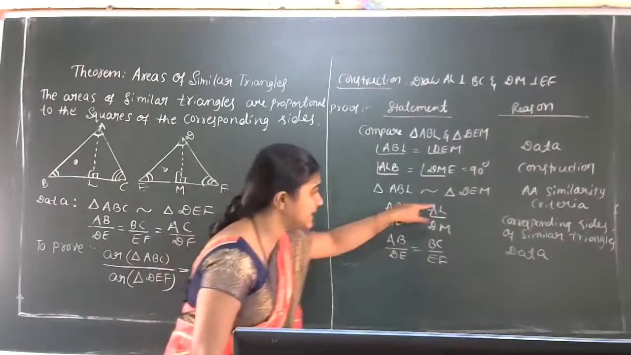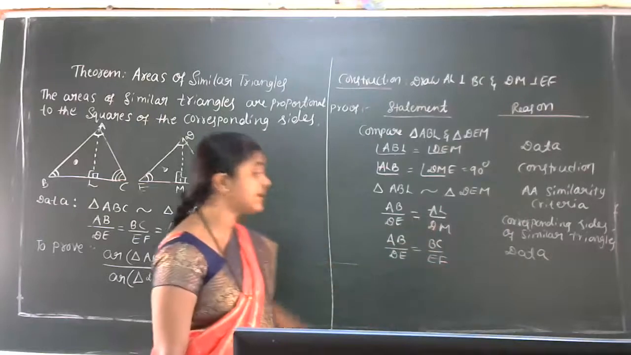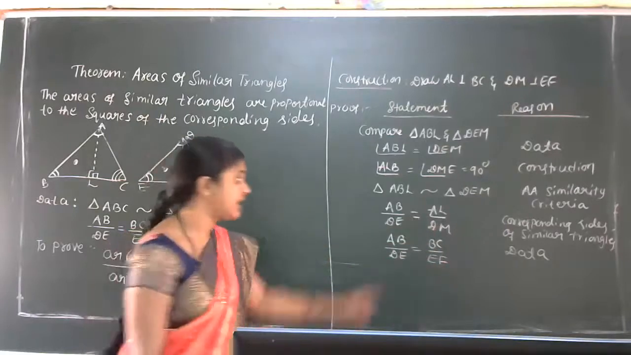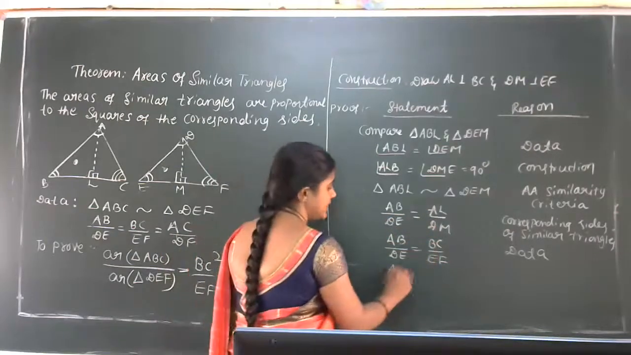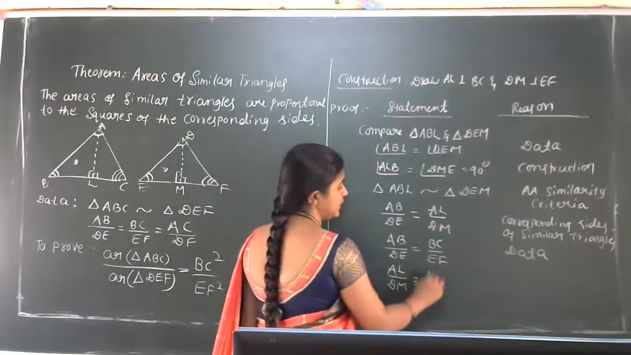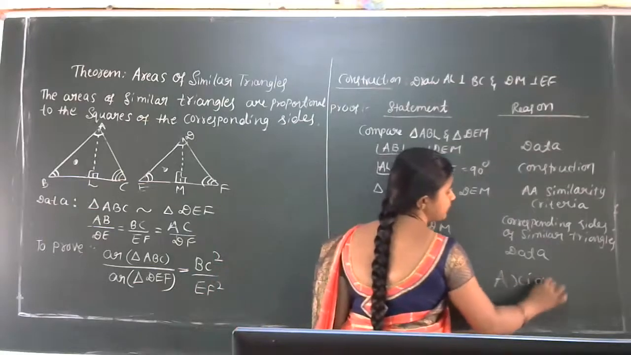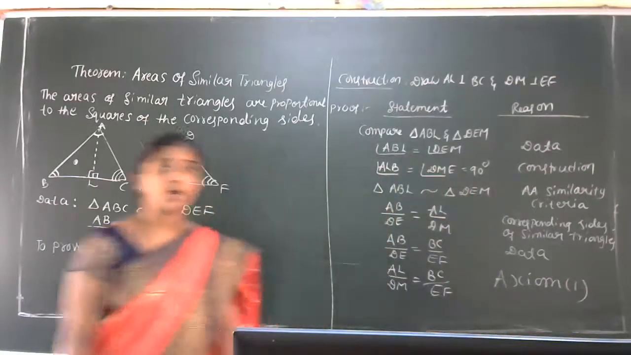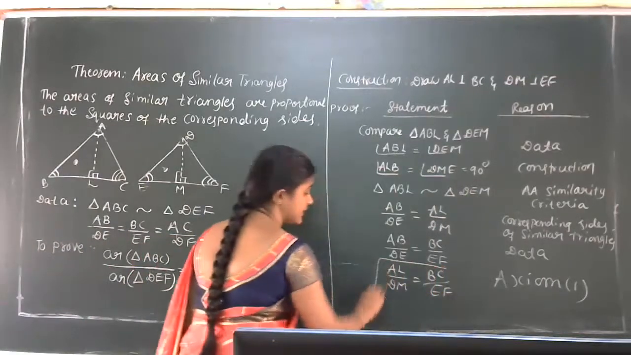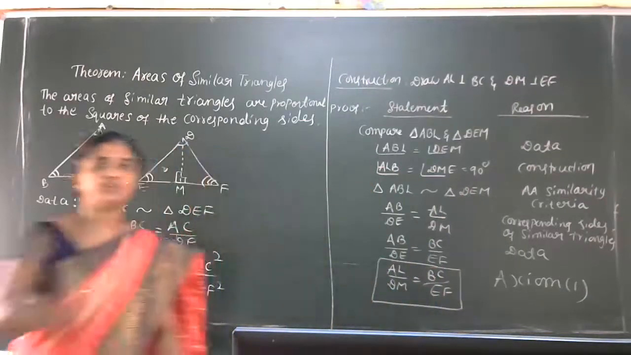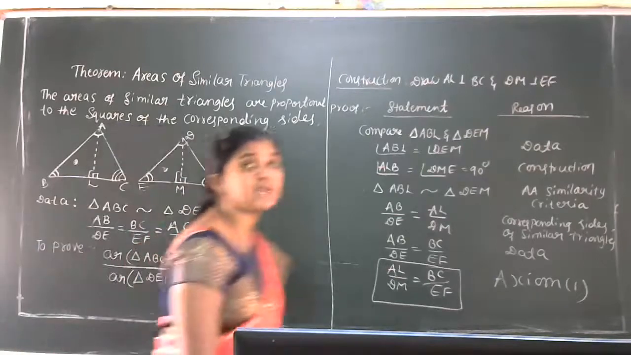AB by DE is equal to AL by DM. Then the same AB by DE is equal to BC by EF. According to axiom 1, can we write this AL by DM is equal to BC by EF? Yes, of course. AL by DM is equal to BC by EF, according to axiom 1. This is very important for the next step, so keep it safely. What we got actually: AL by DM is equal to BC by EF.